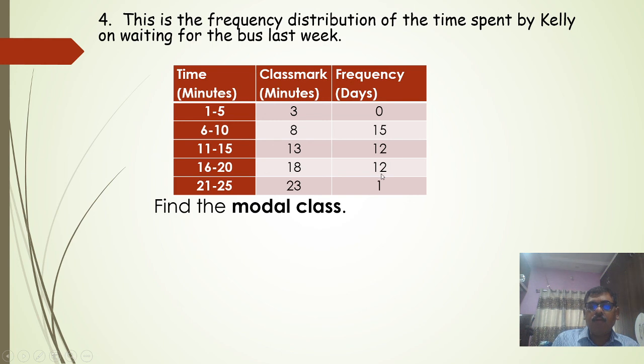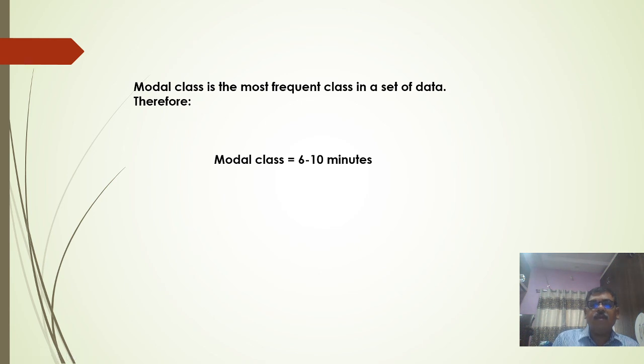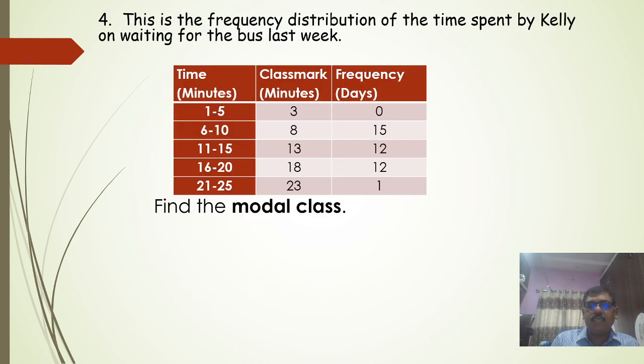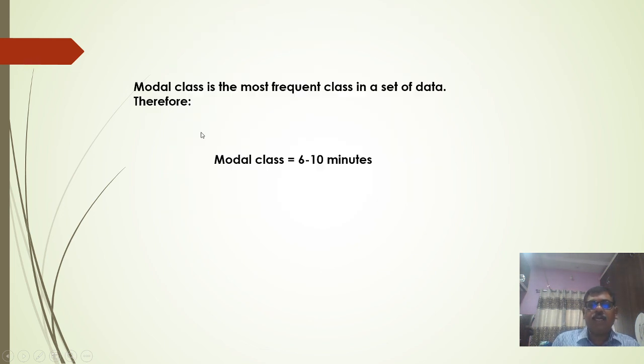Now we have to find where the maximum frequency is. The modal class is the most frequent class in a set of data, and it is 6 to 10. The frequency is 15, and therefore the modal class is 6 to 10 minutes, that is the mode for this frequency distribution.